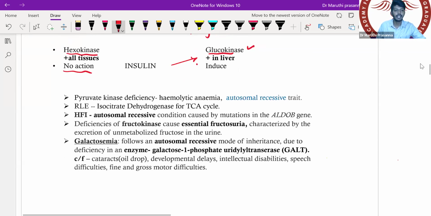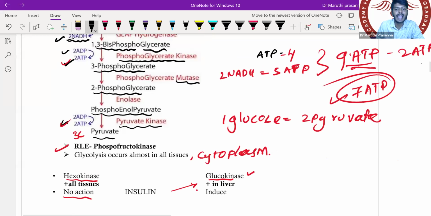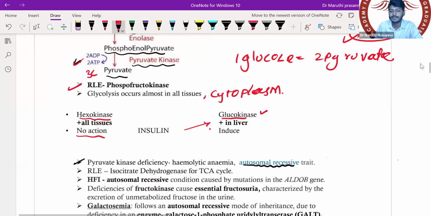What is that? Pyruvate kinase deficiency. So all the important questions which have been asked here, let me teach you. What is that? That is pyruvate kinase deficiency. This pyruvate kinase deficiency is a type of genetic disorder, an autosomal recessive disorder. In it, which enzyme is not there? Pyruvate kinase is absent.